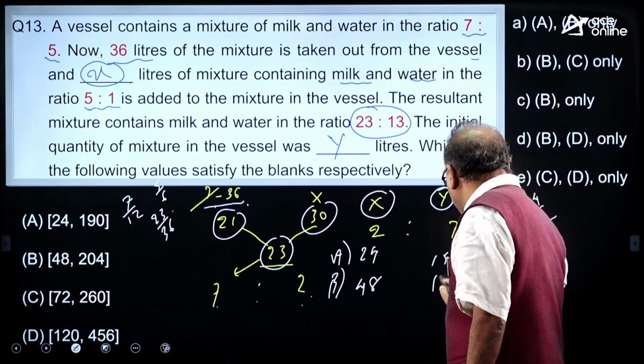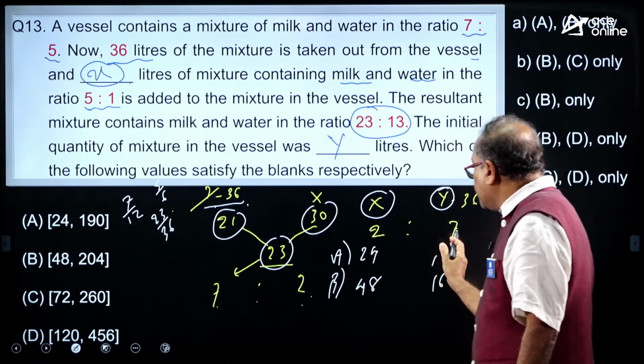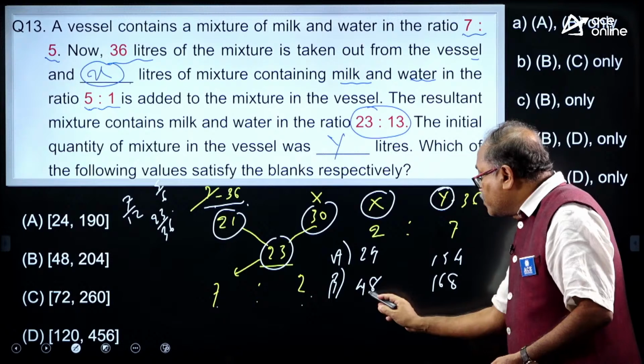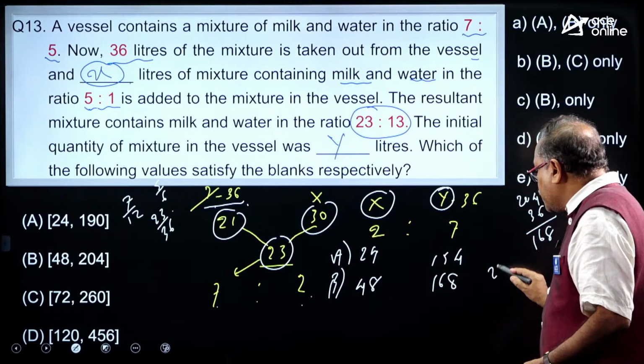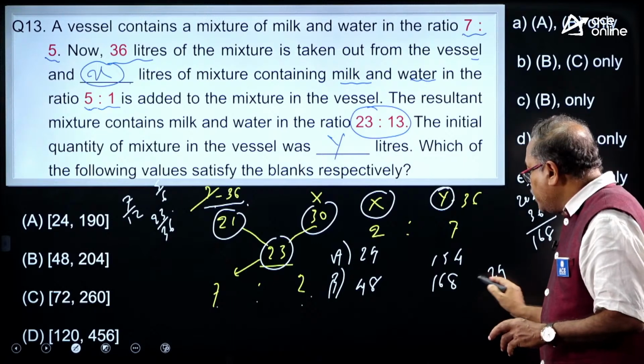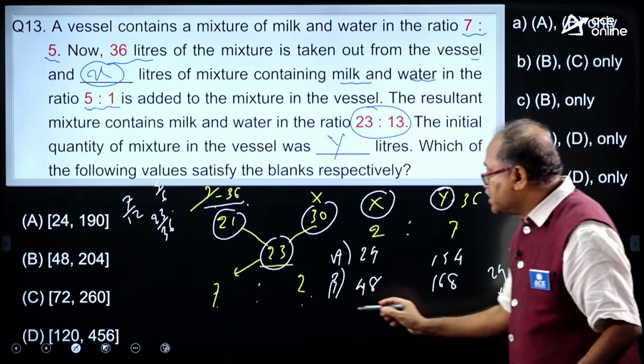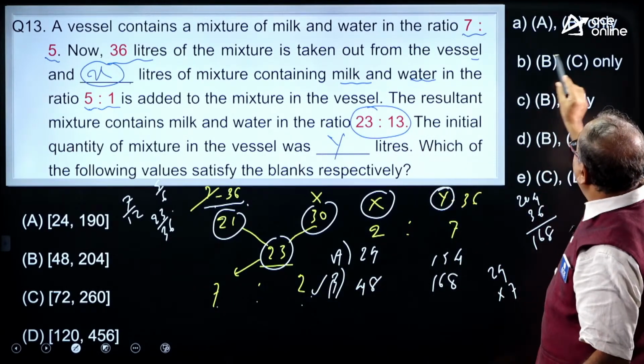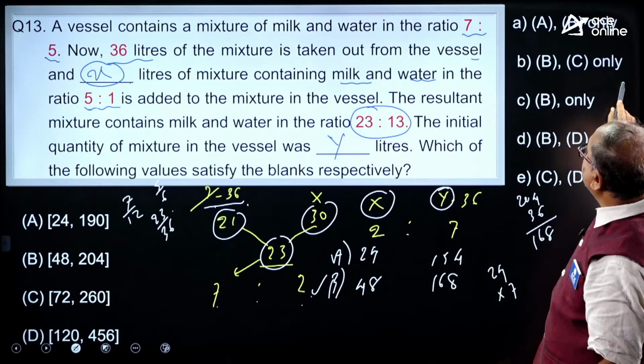So, this is 168. Is this in the ratio of 2:7? With 24, 2 times, and with 24, 7 times: 7 4s are 28, carry 2, and 7 2s are 14 plus 2, 16. Yes, B is correct, but with B we have some combinations.